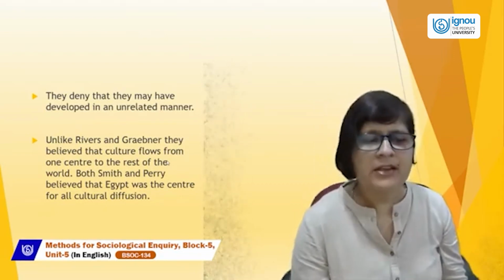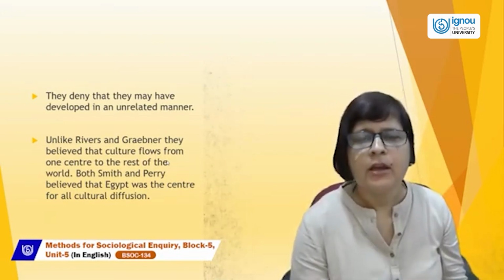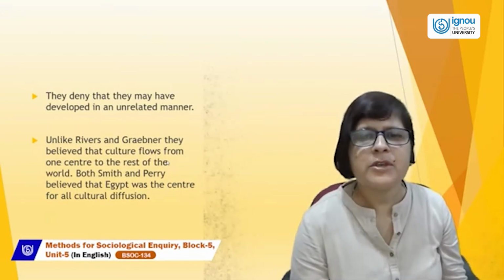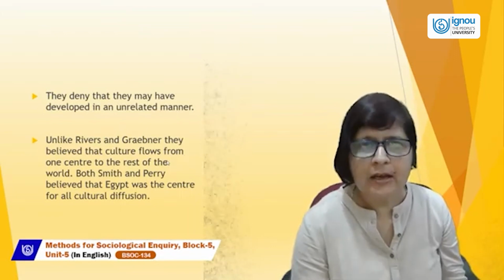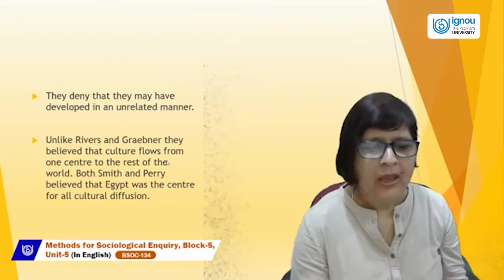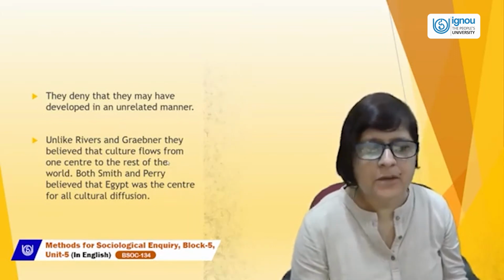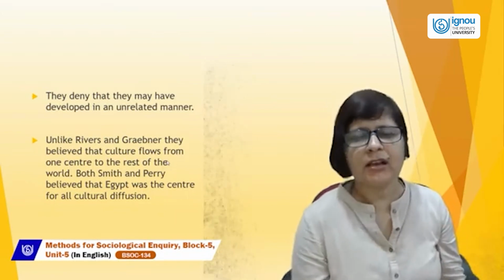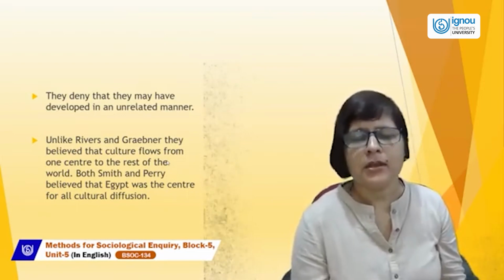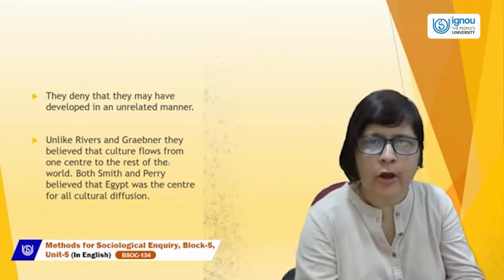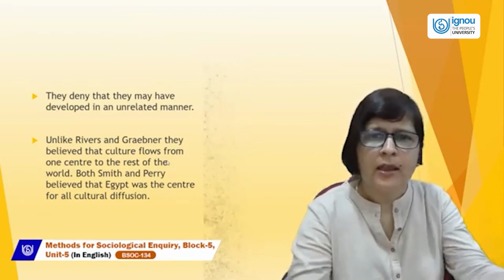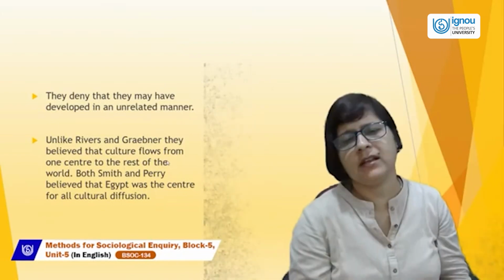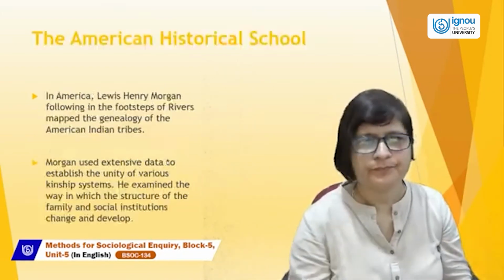Perry and Elliot Smith believed that there must be a common center for the diffusion, and they believed that Egypt was the center for cultural diffusion, that the culture diffused from Egypt to nearby areas, and from those nearby areas it spread to various other areas.